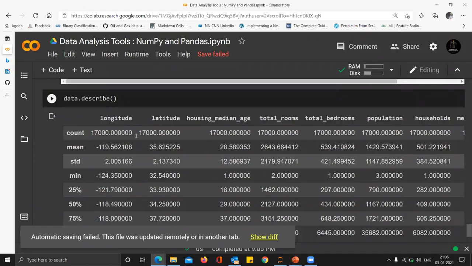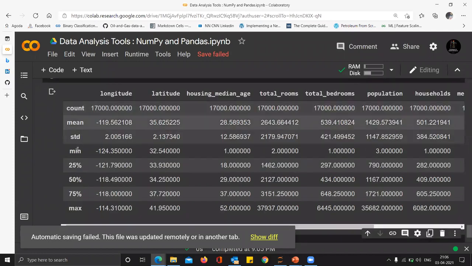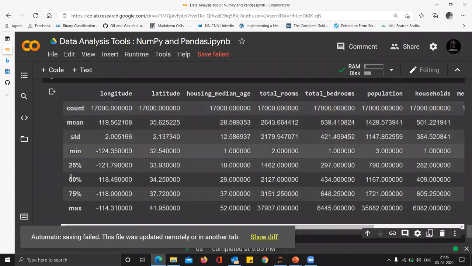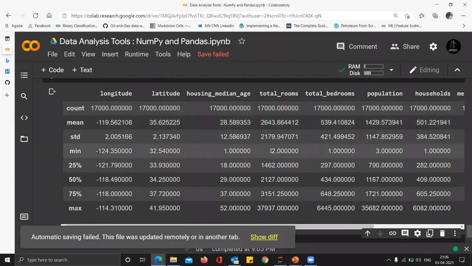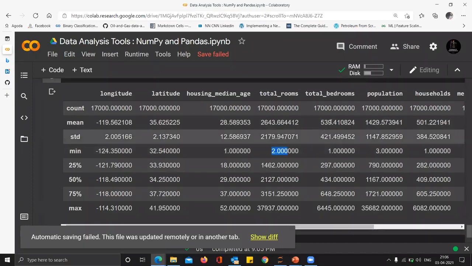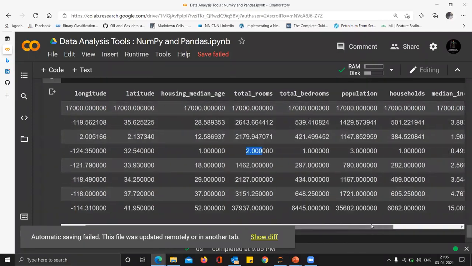df.describe helps us look at properties such as count, the mean, the standard deviation, the minimum, the 25th percentile, 50th percentile, all that for every column. So you can see if we look at total number of rooms in California, the mean number of... okay, so this is something else. Okay, so the minimum number of rooms is 2, something like that. Okay, this is not an interpretative thing.